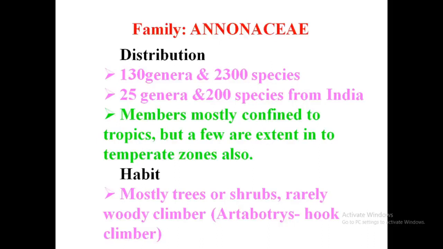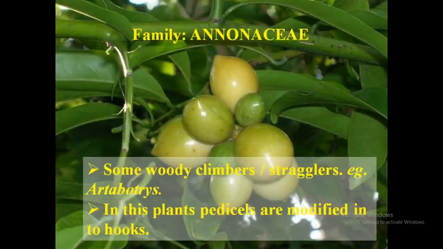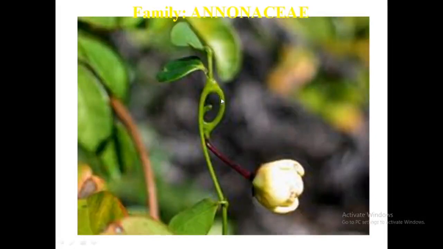Usually people can identify the members of Annonaceae easily. They may be woody shrubs, they may be climbers, woody climbers, and that is a very important feature. Then one plant, namely Artabotrys, has a hook in its plant body, so that is a hook climber. Woody climbers and stragglers, example Artabotrys. In Artabotrys, the pedicel is modified into a hook. See, this is the pedicel that is modified into a hook.